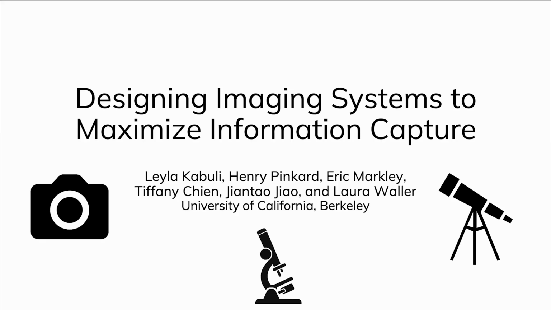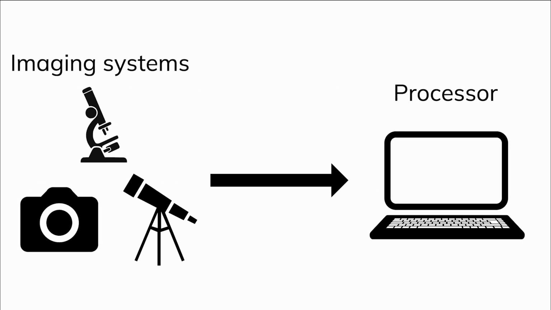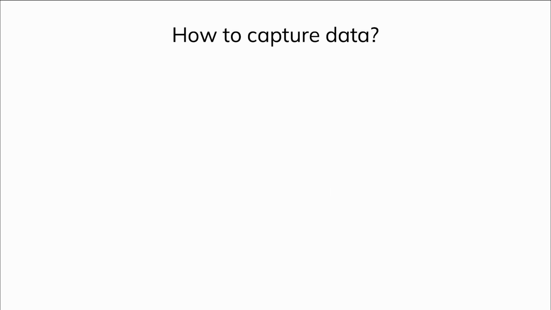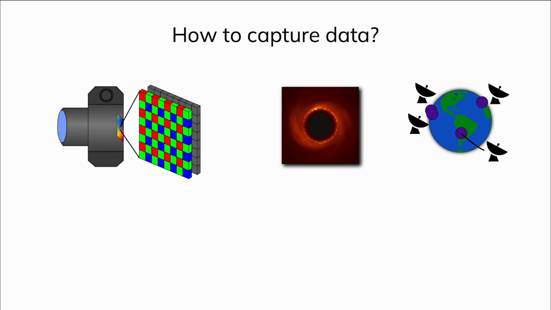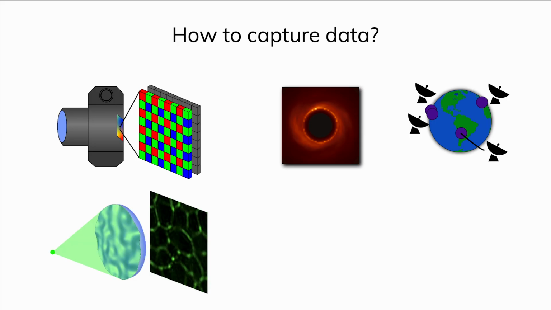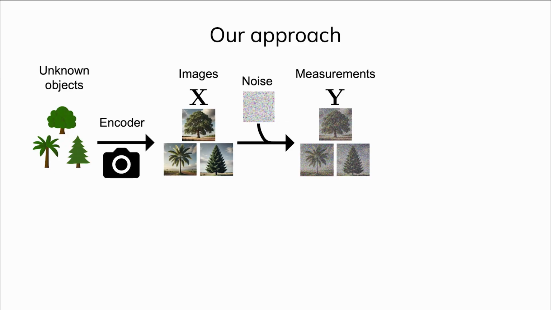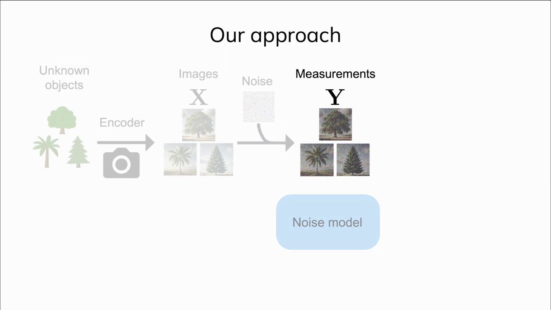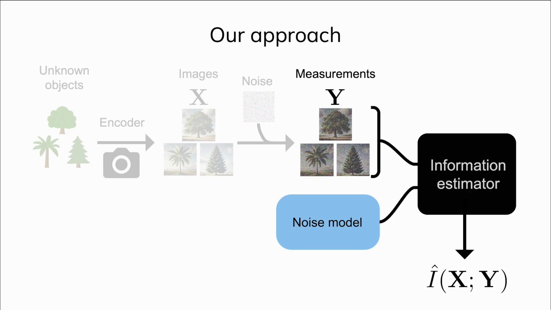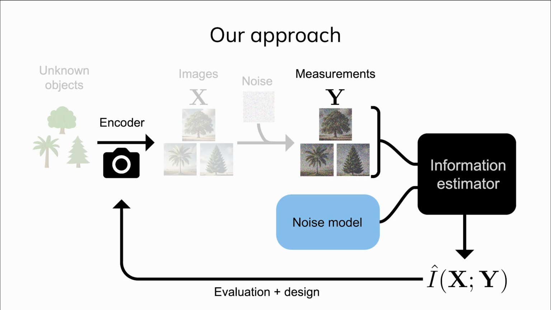Imaging systems allow us to gather data about the world around us. We're increasingly using computers to process this data, which opens up new capabilities. This presents the question of how to capture data for color photography, radio astronomy, lensless imaging, microscopy, and more. We answer this question using information theory. Specifically, we use the measurements from an imaging system along with a noise model to calculate mutual information, which we use to guide the design of imaging systems.